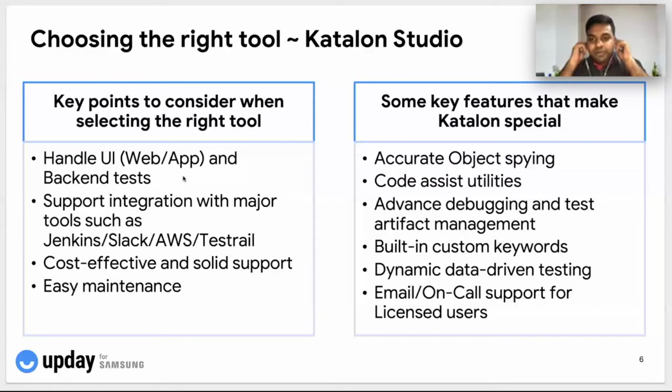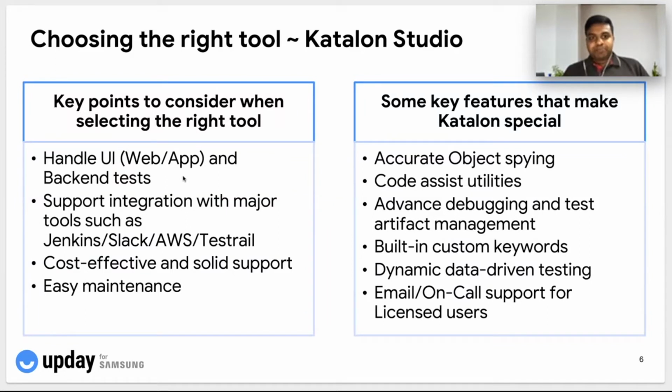So moving forward to the next one: choosing the right tool. The next few slides will talk about Katalon Studio, which is a tool that we implemented in Upday a few months back. And we are highlighting some reasons on why we have chosen Katalon Studio as our test automation tool, and some benefits and key